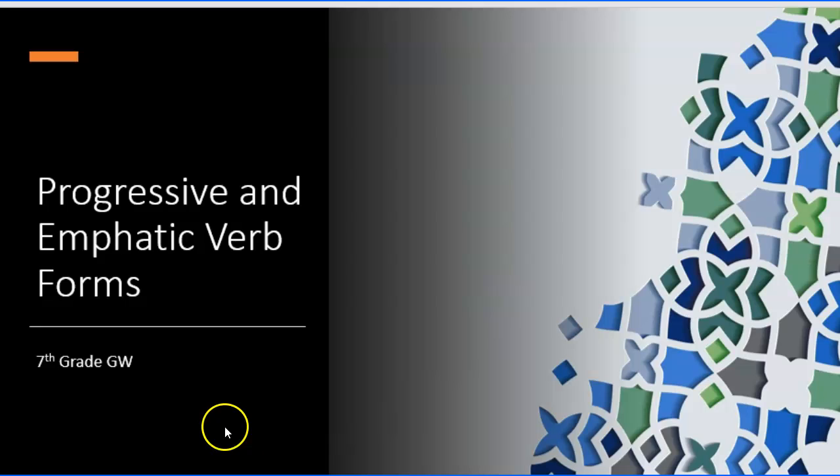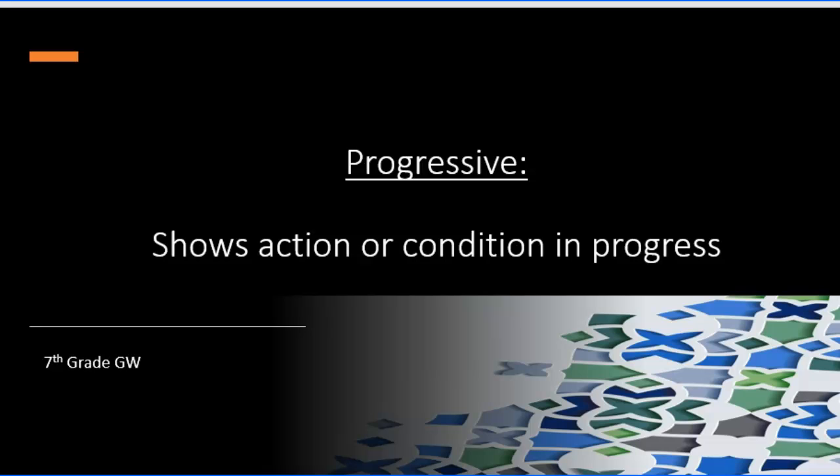So today I want to talk about two other verb forms that you guys probably use quite a bit. So I'll give you some examples as we get started. But we are on page 181, progressive and emphatic verb forms. Now, a progressive verb form, if you look at your gray box, again, we're on page 181, shows action or condition in progress. And we'll talk about all of what that looks like in just a minute.